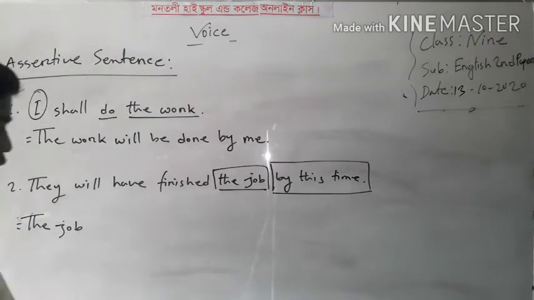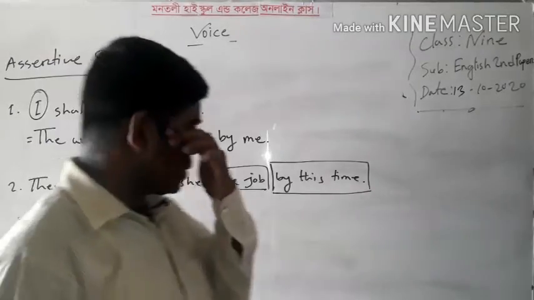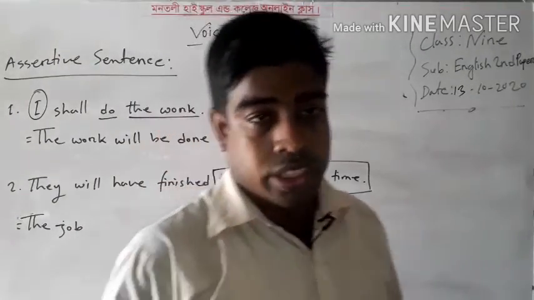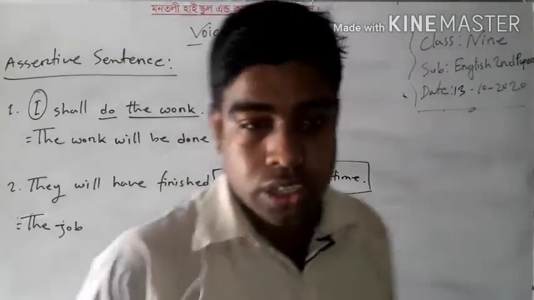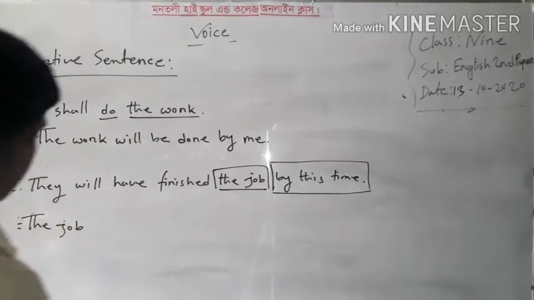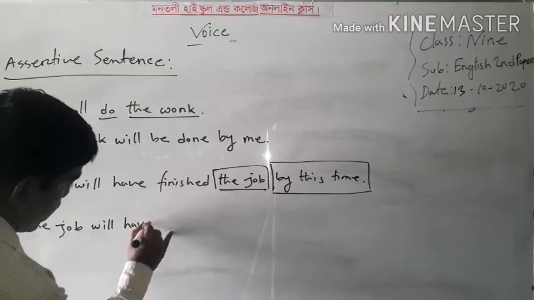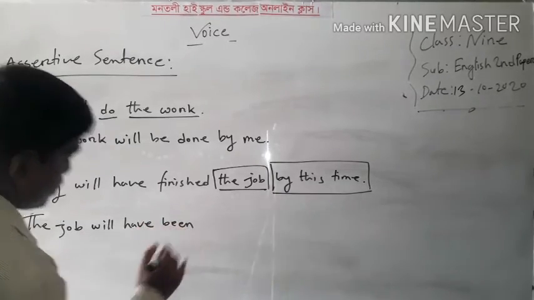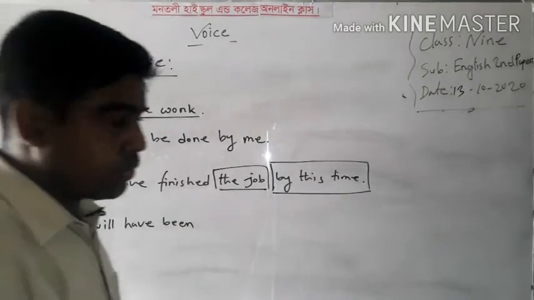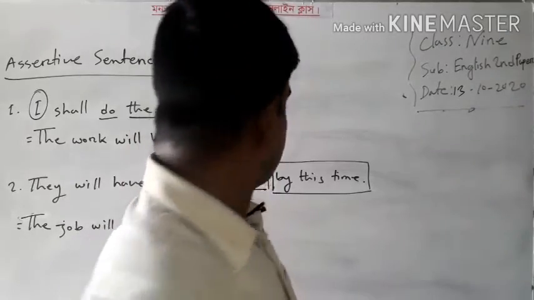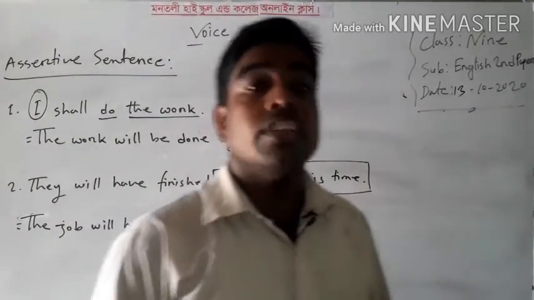The job. So as it is future perfect tense, according to tense and subject or person, we can write here the job will have been. This is actually the auxiliary verb of future perfect tense in passive voice.